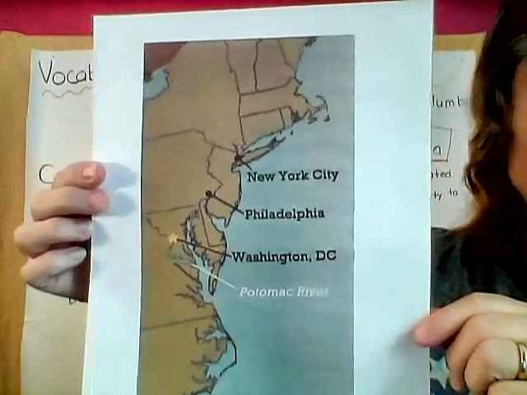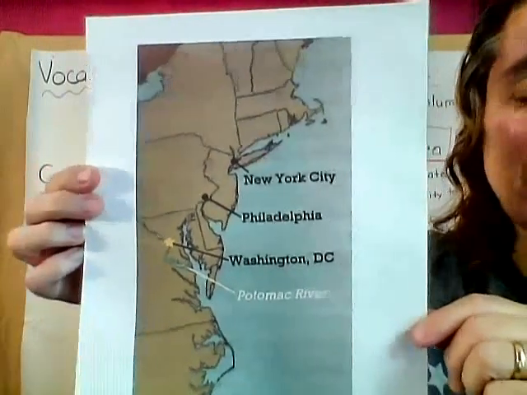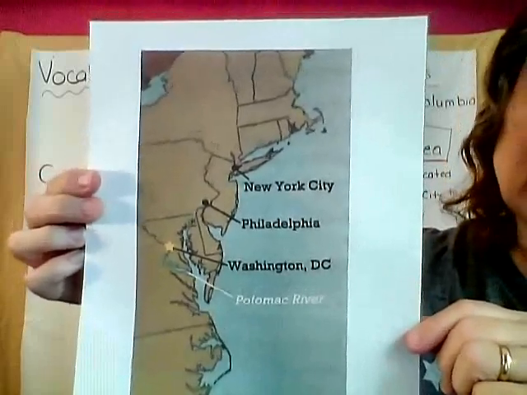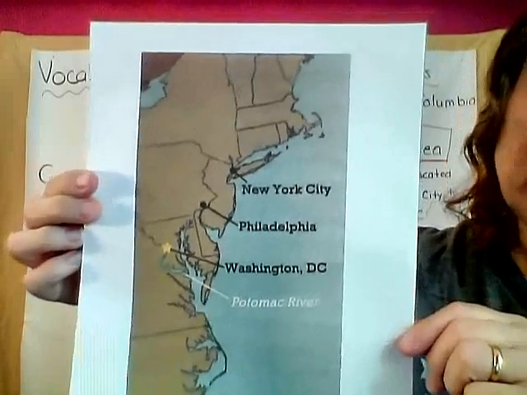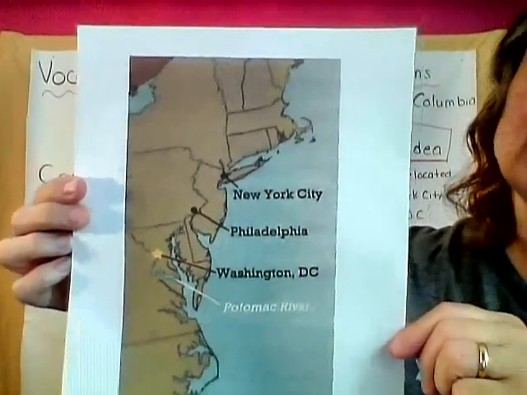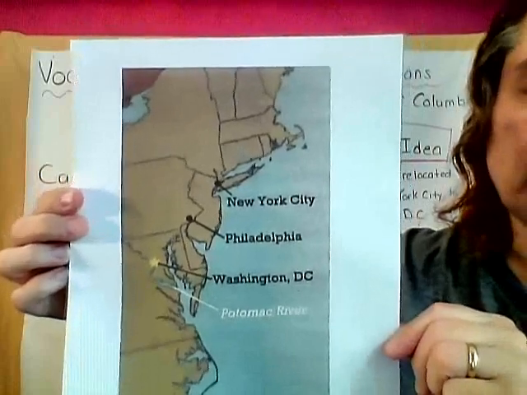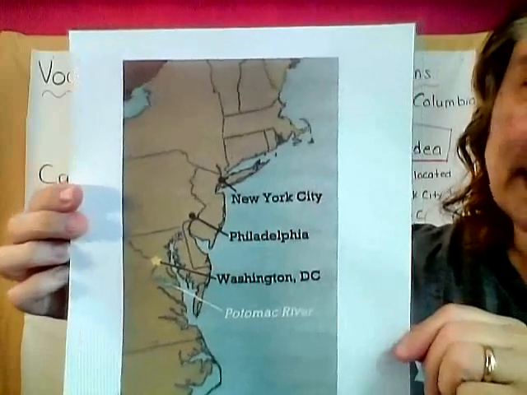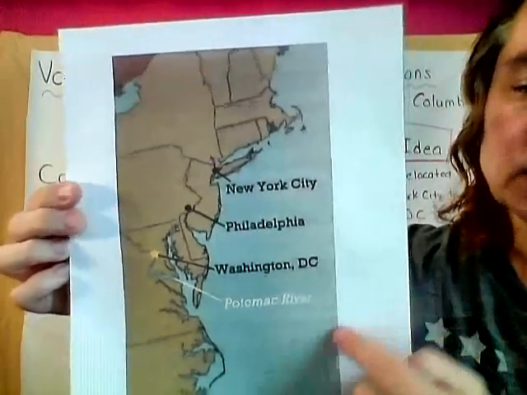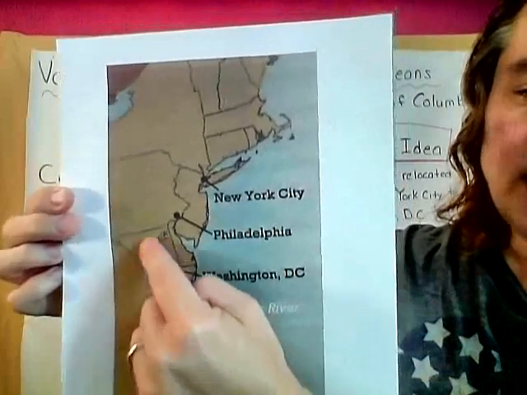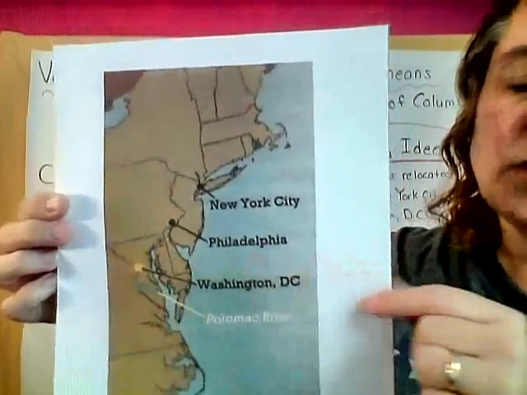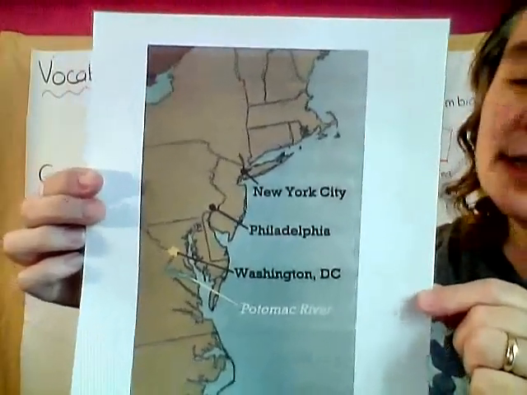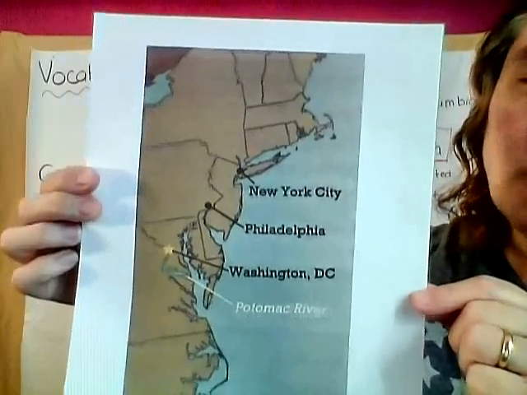Now, the leaders of our country did not want the capital to be in one state because that wouldn't be fair to the rest of the states. Because if the capital was in one state, then that state would get a lot of extra things that the rest of the states didn't get. And remember, our leaders were very virtuous. They cared about everybody. They wanted to make decisions for everybody, not just one group of people. So they wanted the capital to be on a land all by itself that wasn't on a state. So some of the states around it, right in here, they donated their land for the capital. So that now Washington, D.C., that is our capital, is not in any state. It is a piece of land all by itself.